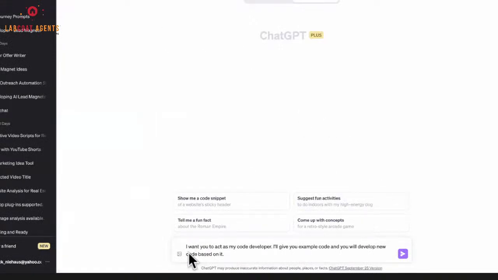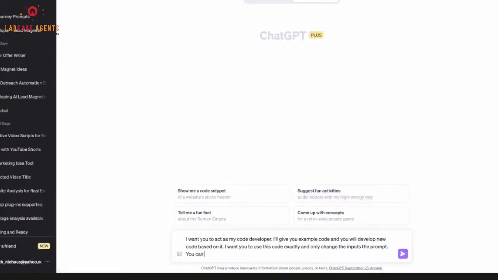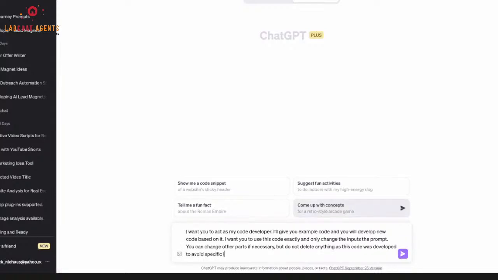Now, we've already said, I want you to act as my code developer. I'll give you example code, and you will develop new code based on it. I'm going to add another line in here that I found helpful: I want you to use this code exactly and only change the inputs and the prompt. You can change other parts if necessary, but do not delete anything, as this code was developed to avoid specific issues, okay?